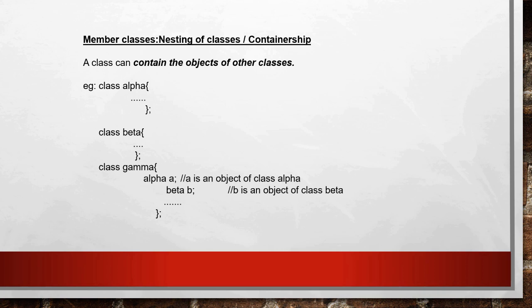Now let's discuss the last topic, which is member classes, nesting of classes or containership. If a class contains the objects of other classes, it is called nesting of classes or containership. In the example, alpha and beta are two classes. The class gamma contains the objects of alpha and beta. Thus, all objects of the gamma class will contain the objects of alpha and beta.